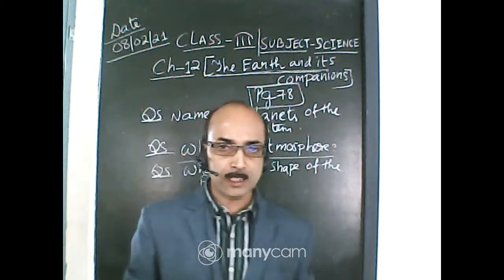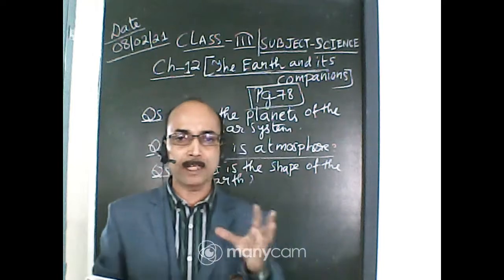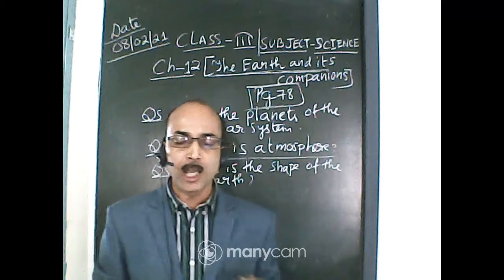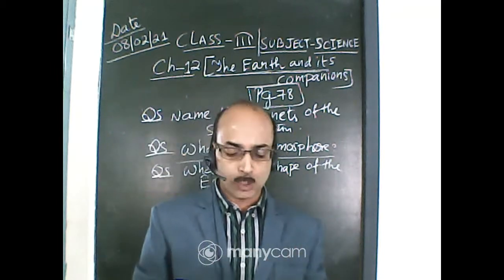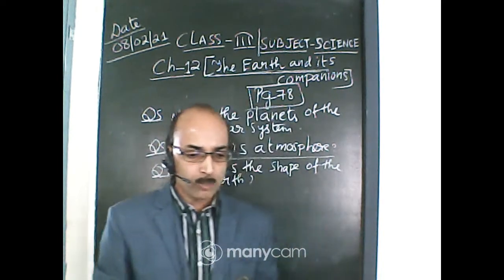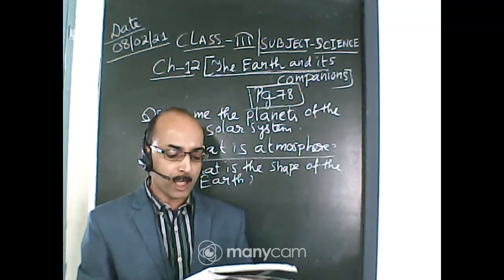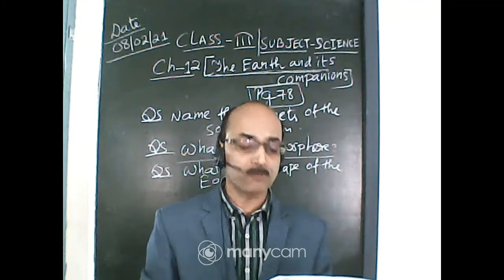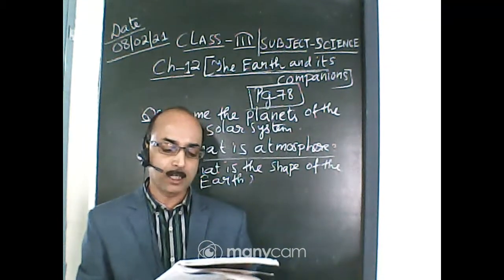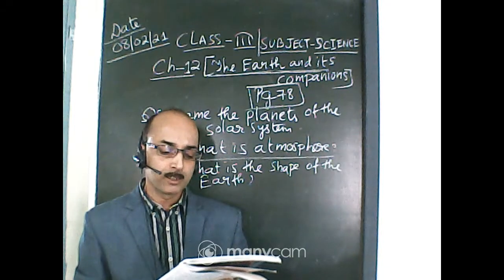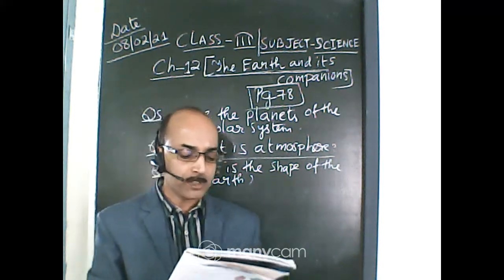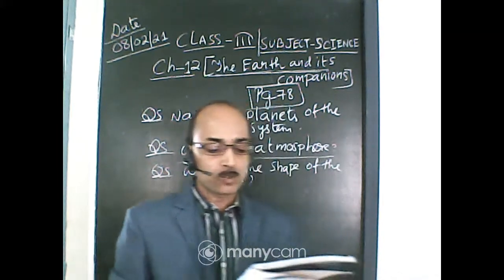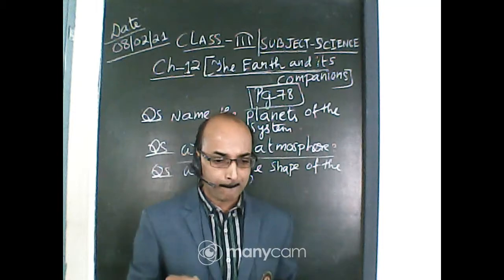So I am repeating once again. You can underline or you can bracket those lines. The Earth is round and bulging in the middle, just like an orange, and it is slightly flat at the two poles. When we see a ship sailing away from the seashore, its lower part disappears first. Its top part is the last to disappear. This is because the ship is sailing on a curved surface of the earth and not on a flat surface. Remember.